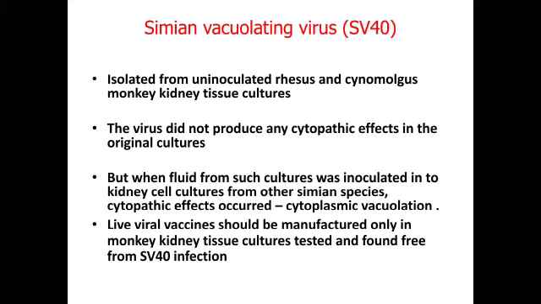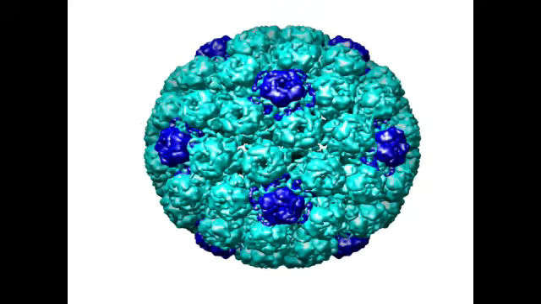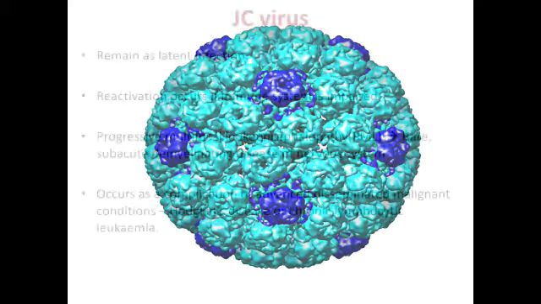But when the fluid from such culture was inoculated into kidney cell cultures from other simian species, they produce cytopathic effects. This occurs in the cytoplasm and is called cytoplasmic vacuolation. Live viral vaccines should be manufactured only in monkey kidney tissue cultures tested and found free from SV40 infection. This is the picture of simian vacuolating virus.